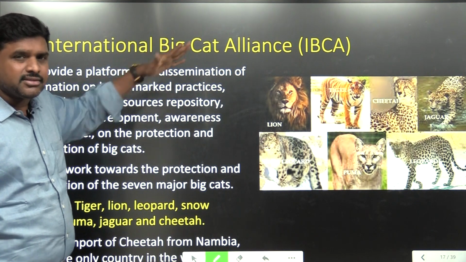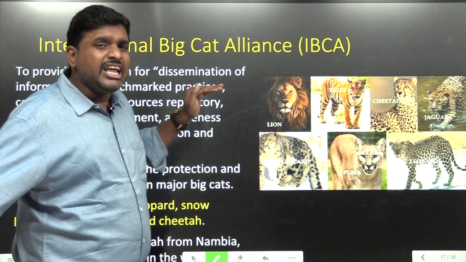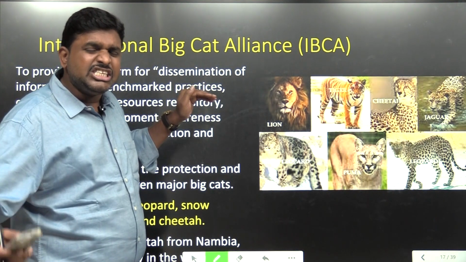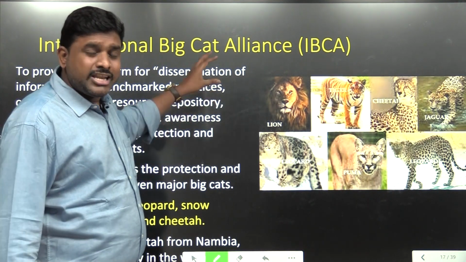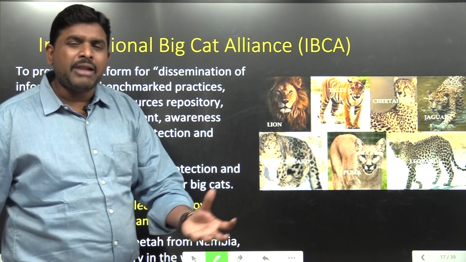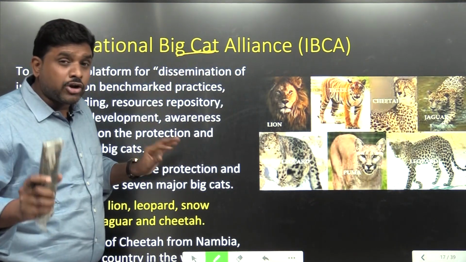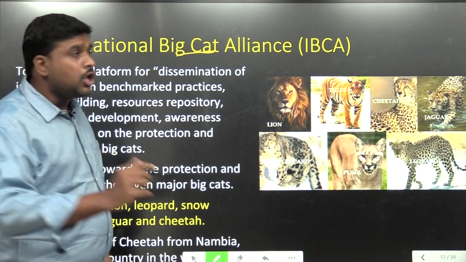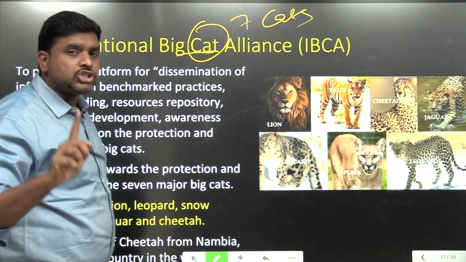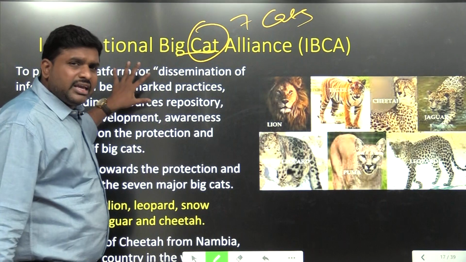International Big Cat Alliance. We know that recently we got relocated cheetahs from Namibia. So the tigers and the cheetahs are in the news every time. Now India is coming forward to make a global platform for the protection of big cats, not only tigers, not only cheetahs, but all 7 varieties of big cats. So India is the global player.